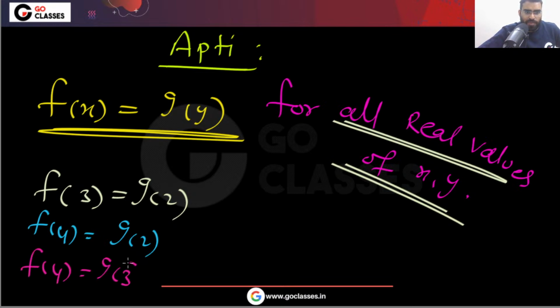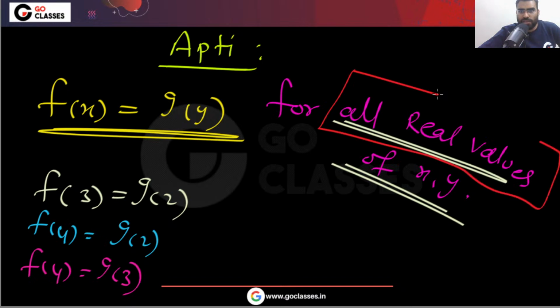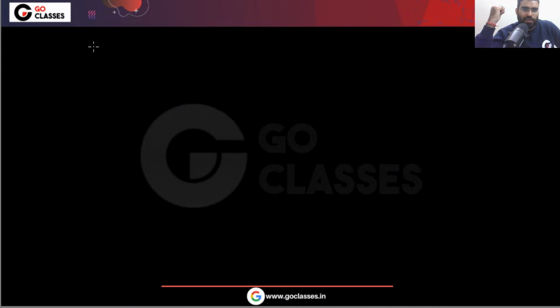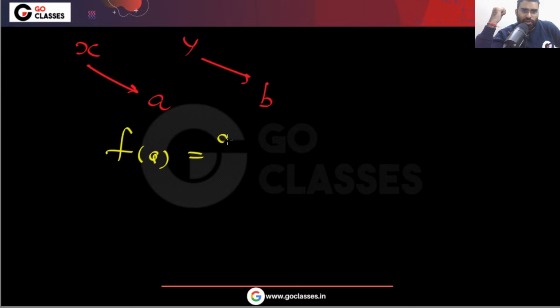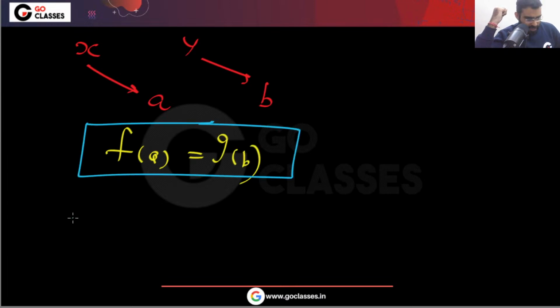Whatever real values you take for x and y, you take anything, what will happen? f(a) will be equal to g(b).